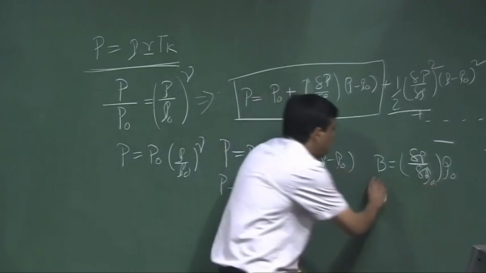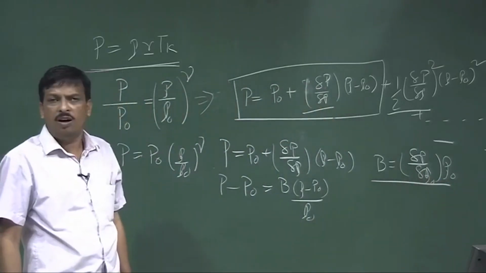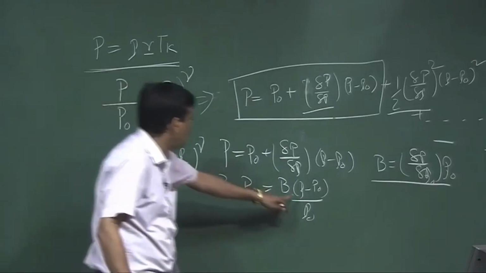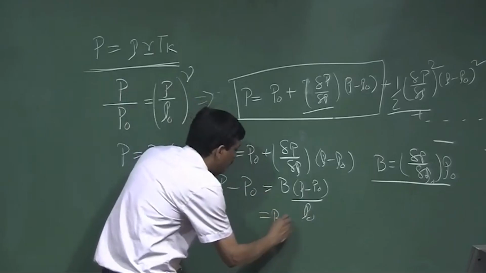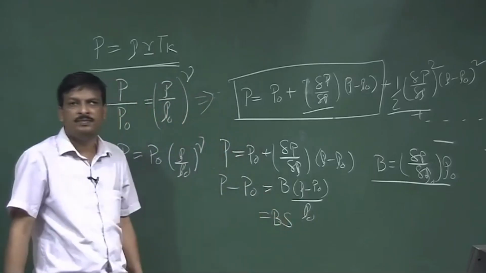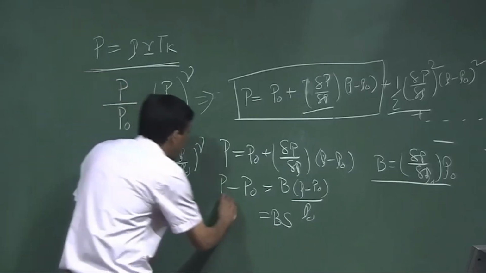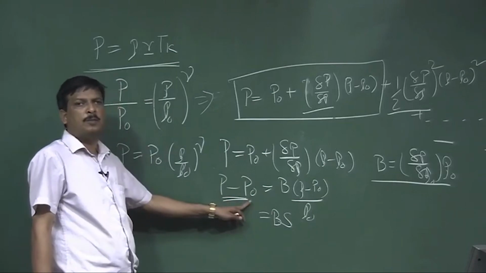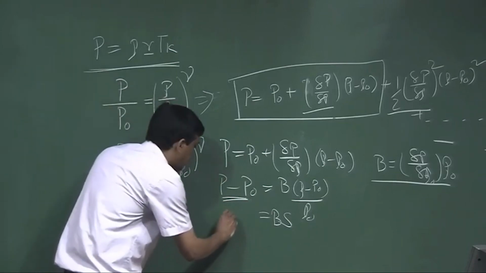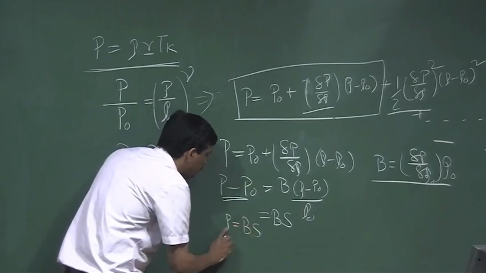B is called the bulk modulus. And rho minus rho 0 divided by rho 0 is nothing but the condensation, S. So P minus P 0, total pressure minus equilibrium pressure, is the acoustic pressure, small p.